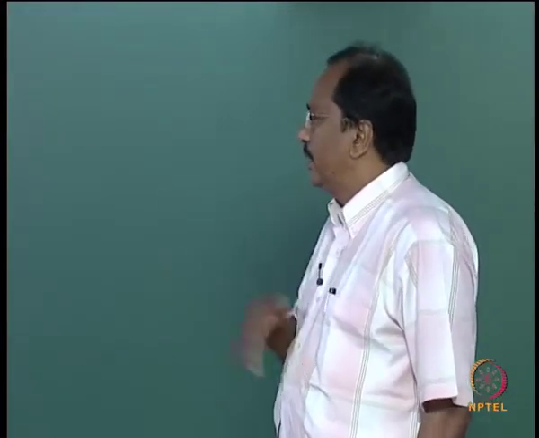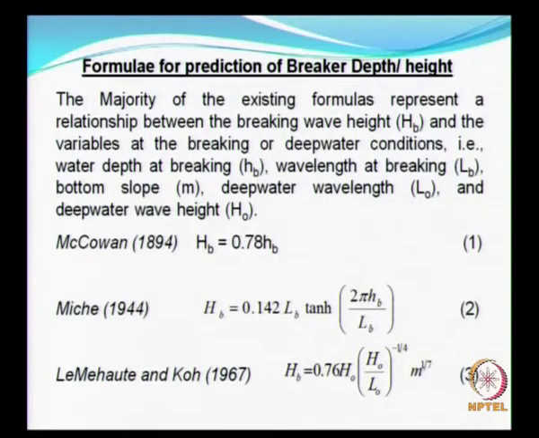This 0.78 is an empirical coefficient, and some people use 0.8. In McCowan's criteria you get the breaker wave height as a function of just the breaker depth and nothing else.